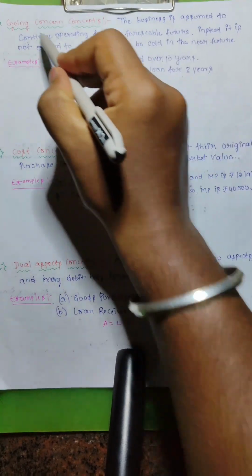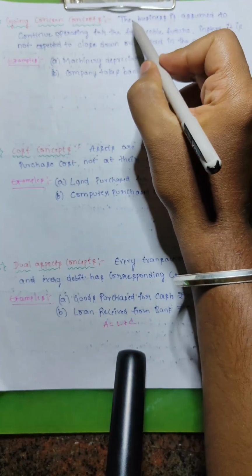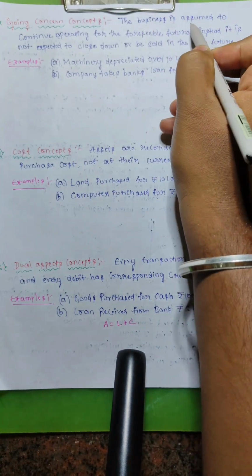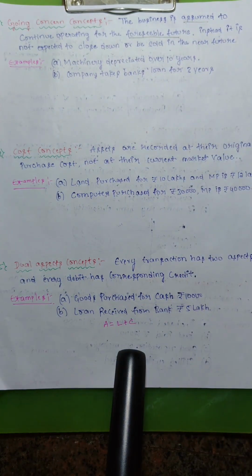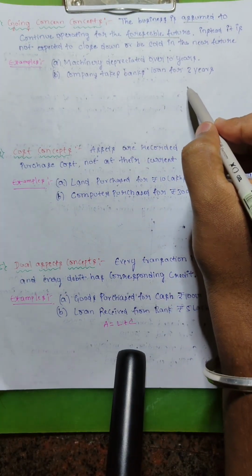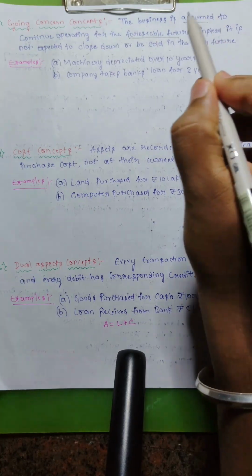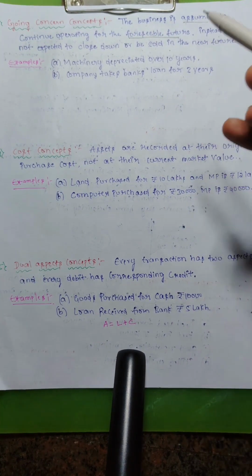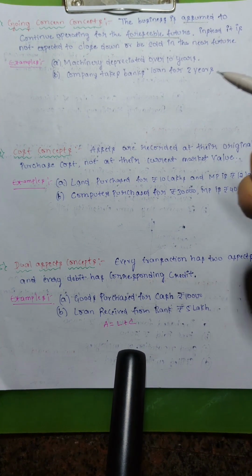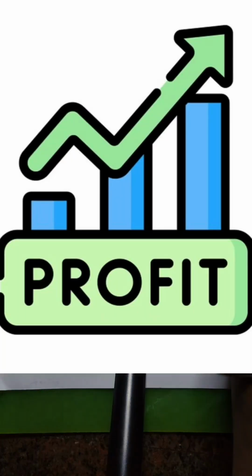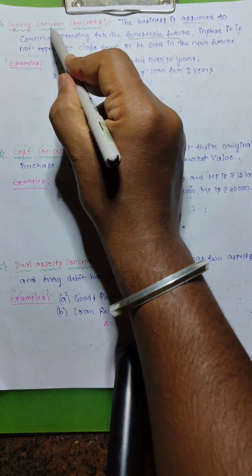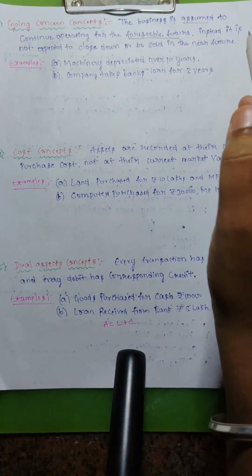And the next concept is the going concern concept. Here, the business is assumed to continue operating for the foreseeable future. It is not expected to close down or be sold in the near future. It is very simple. When we're recording transactions in the books of accounts, we assume that the business will continue for the foreseeable future. It will run for a longer period. We do not assume it will close or incur losses in the very next year. By assuming that, the going concern concept explains.